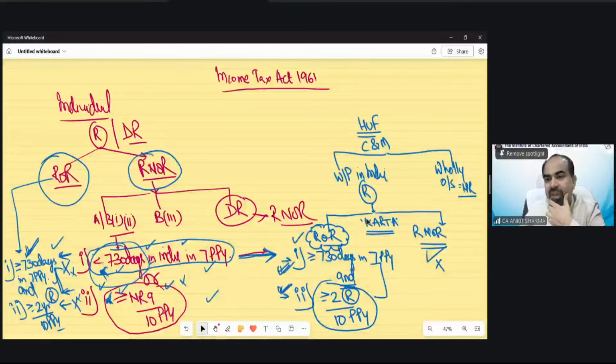Mustafa, I'm saying about what you said, to reverse the condition. So reverse would be 730 or more, na, Mustafa? It's not 731. Because for resident and not ordinary resident, the condition is less than 730, not equal to, less than. So to reverse this, you have to be 730 or more. Read it carefully. Maybe you are confusing. Okay. Now I got it, sir. Very good.